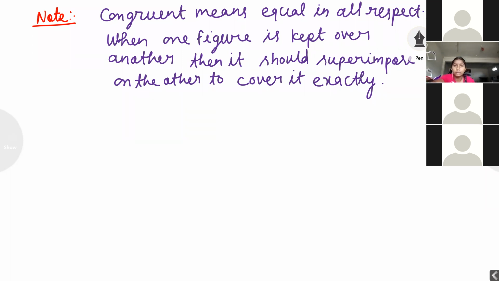What is the note? Congruent means equal in all respect. When one figure is kept over another, then it should superimpose on the other to cover it exactly. Next, paragraph change.